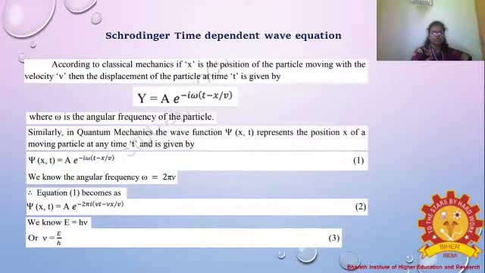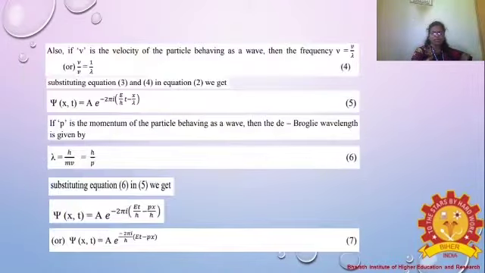What is the equation 2? That is, it is the angular frequency. Equation 1 becomes ξ(x,t) = A e^(-2πi(νt - νx/μ)). That is equation 2.